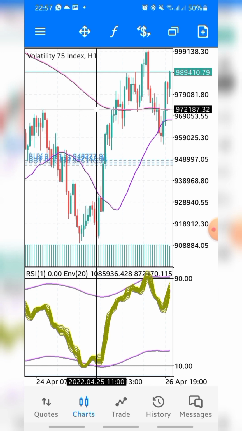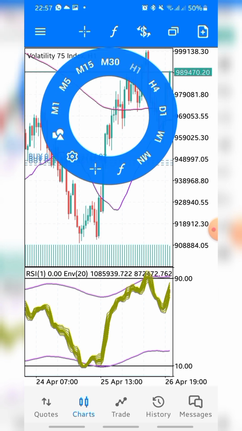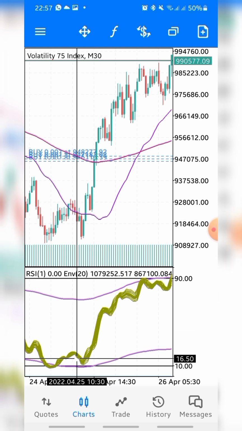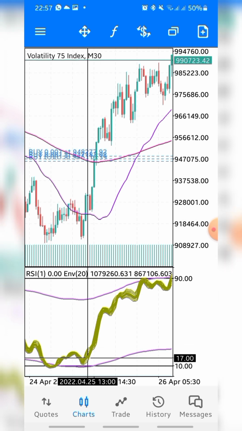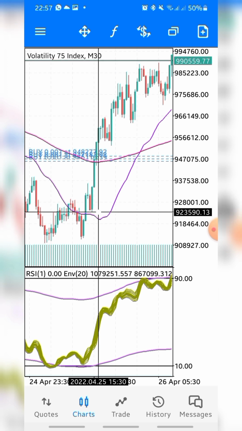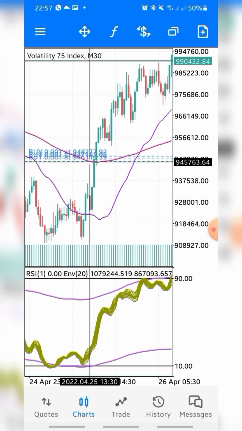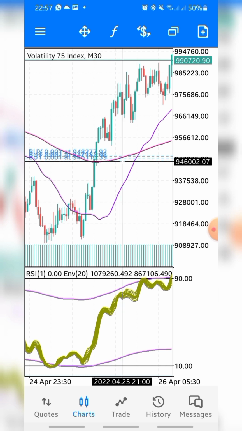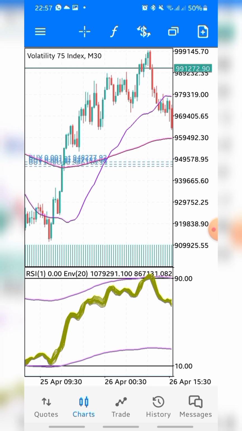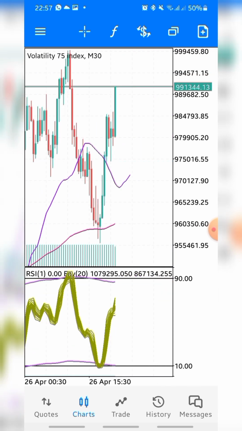So I dive into the 30 minutes time frame, which is this place, and what I'm having there is this first confirmation, and this is the second confirmation to take the trade. Nevertheless, I told you this red moving average is no longer valid on the lower time frame. So I took my entry point from this place, and I have been driving this trade from here to this point of time.